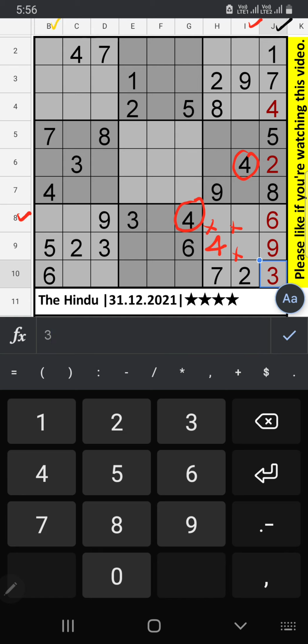Column B, column D we have 7. Also 10th row we have 7. 7 can't come in these cells. 7 confirm here. Column B, column C we have 4. 4 can't come in these cells. 4 is here.